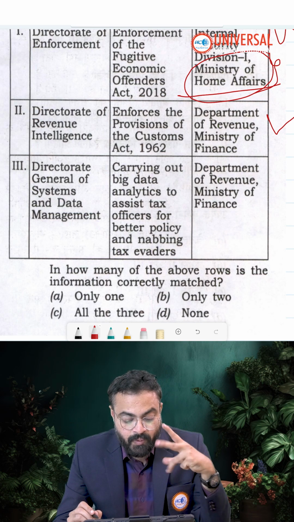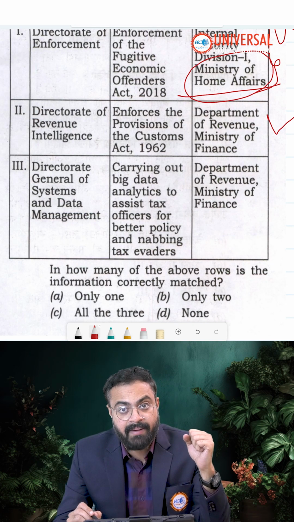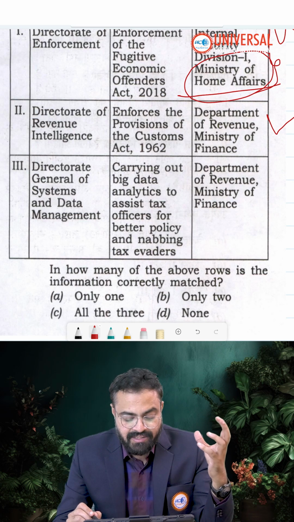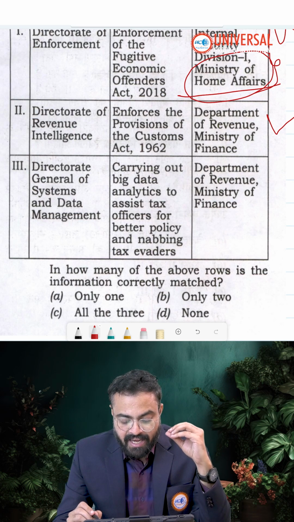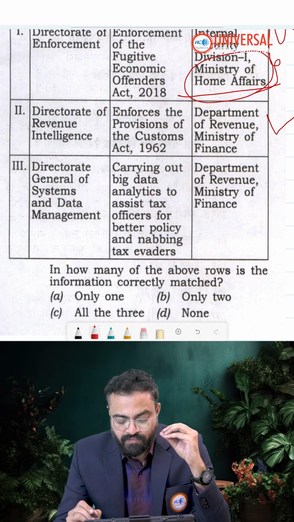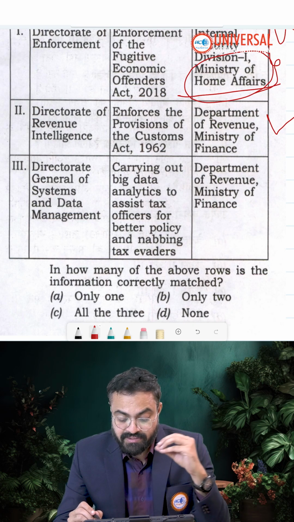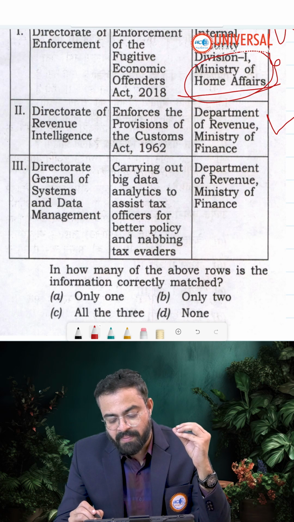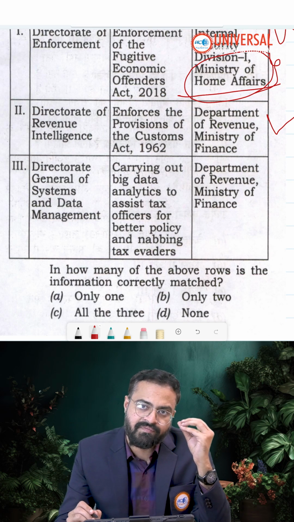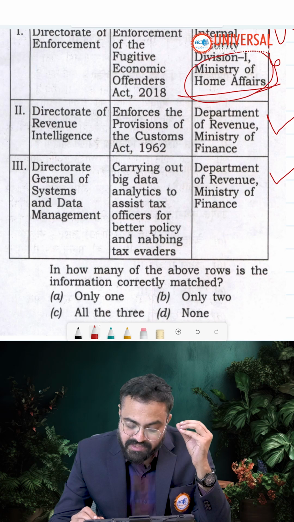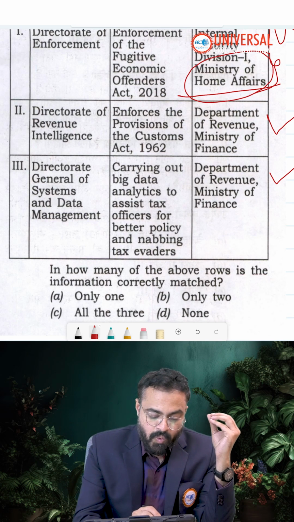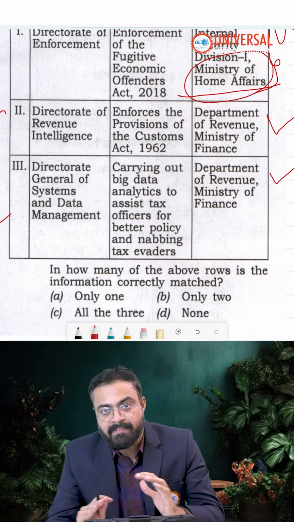Then you have the Directorate General of Systems and Data Management. What is its task? Carrying out big data analytics to assist tax officers for better policy and nabbing tax evaders. Where does it work? It works under the Department of Revenue, Ministry of Finance. Again, this also is the true one. So only 2 and 3 are rightly matched.